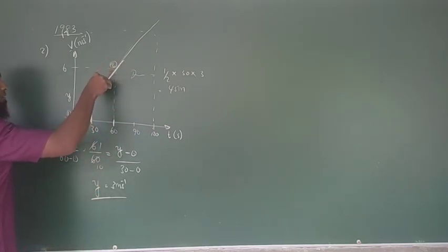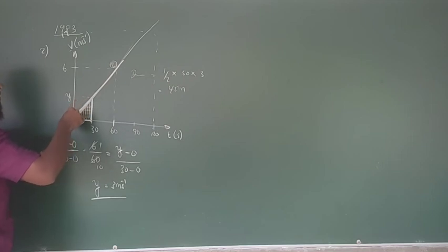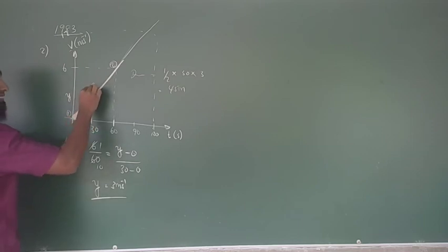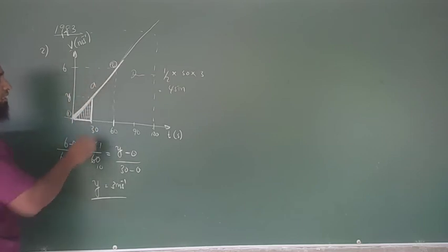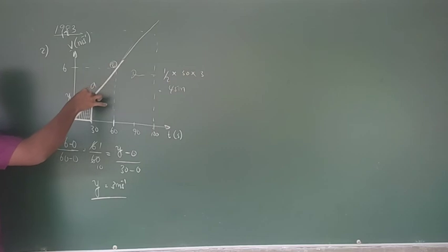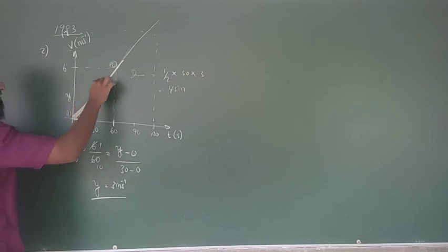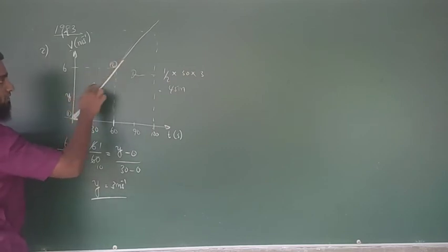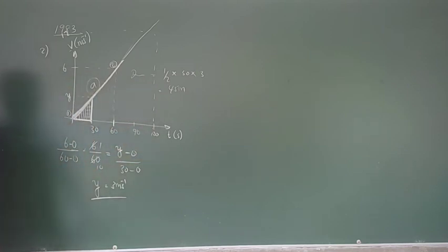Sometimes you may not be familiar with comparing the force with the velocity time graph, but you are familiar with the acceleration. Here the slope is continuously equal, not changing. The slope of the velocity time graph is acceleration, you know that.